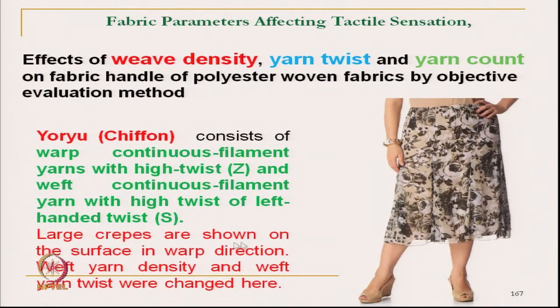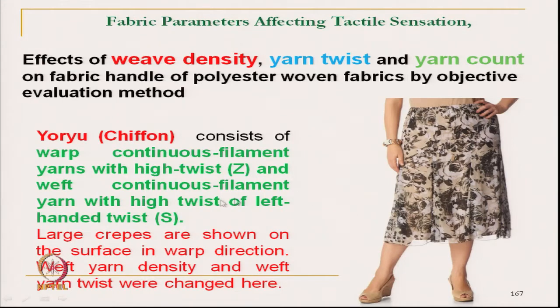It gives a large crepe structure at the surface in the warp direction. Due to the twist direction it gives crepe, but its direction is different. Here again weft yarn density and weft yarn twist are changed.